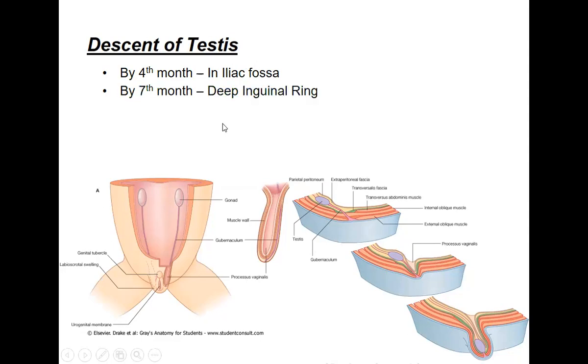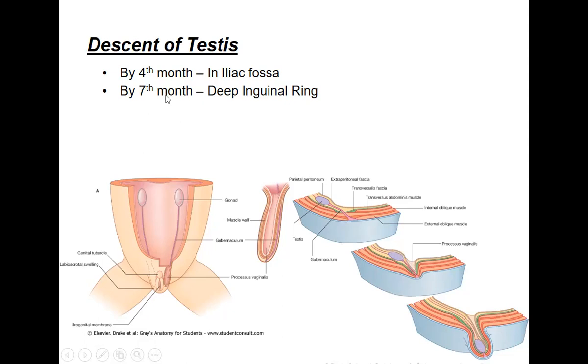By the seventh month, it will reach the deep inguinal ring. So slowly it is descending in the various stages. If you see here, this is the inguinal canal. It has reached the superficial inguinal ring. Now it is going towards the deep inguinal ring. Then it goes into the scrotum.